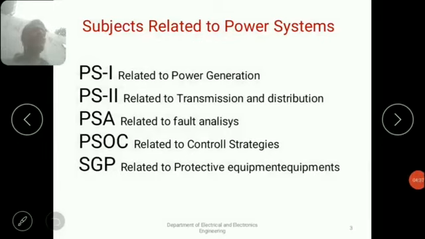In this video, I will cover what is switchgear, what is the main objective of SGP, what is the need of protection, and applications of protective equipments. Finally, we will see the syllabus given by the university and what are the important topics useful for GATE, PSUs and other competitive exams and research areas.